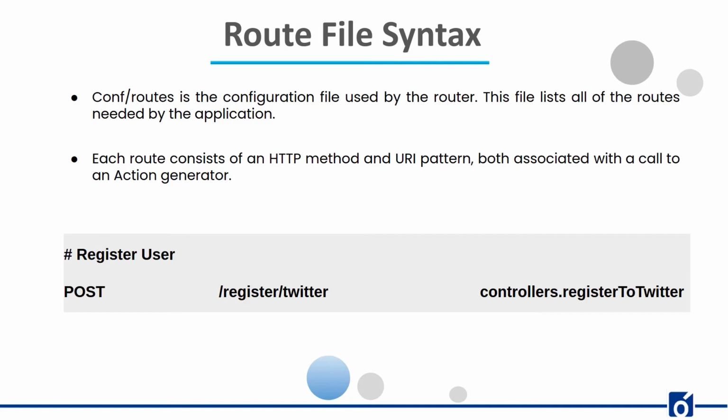The last element is the call definition. The last part of the route definition is the call. This part must define a valid call to a method, returning a play.api.mvc.Action value, which will typically be a controller action method. If the action method defines some parameters, all these parameter values will be searched for in the request URI, either extracted from the URI path itself or from a query string. Play supports the following parameter types: string, int, long, double, float, boolean, UUID, any val wrappers for other supported types.